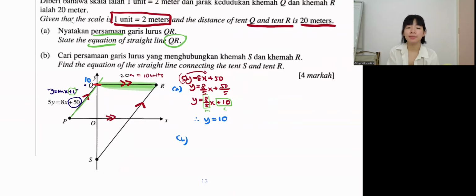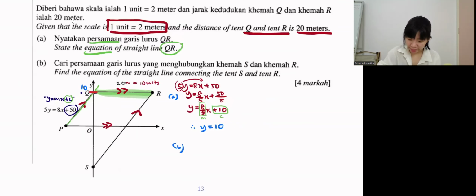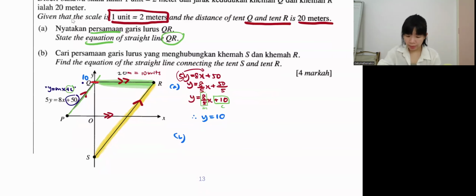Now question B. Find the equation of the straight line connecting S and R. Okay, where are S and R? So S, R, this line. You want to find the equation of this line. When you see it's a slant line, and they talk about equation (persamaan), it's straight away y equals mx plus c. The first thing, find m, followed by find c. Okay guys, can you tell me, do we have m? What is the gradient (kecerunan) of this line?